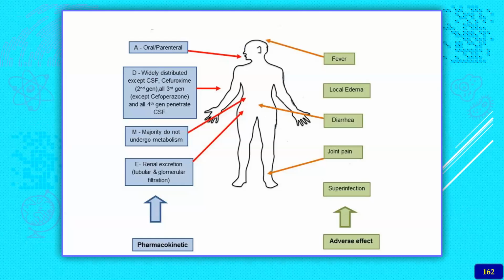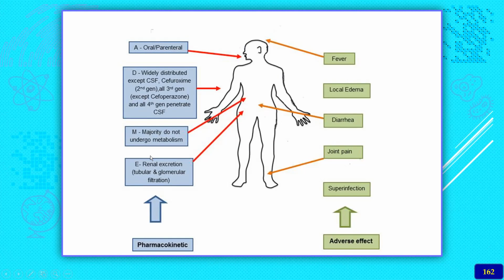So this is the pharmacokinetic pattern and the adverse effects. As the generation increases, oral or parenteral routes are available, and these are widely distributed, except the second generation cefuroxime and all third generation, which pass the blood-brain barrier.